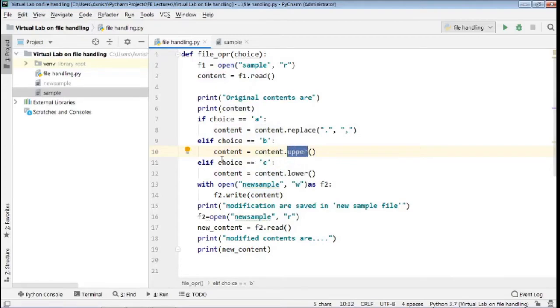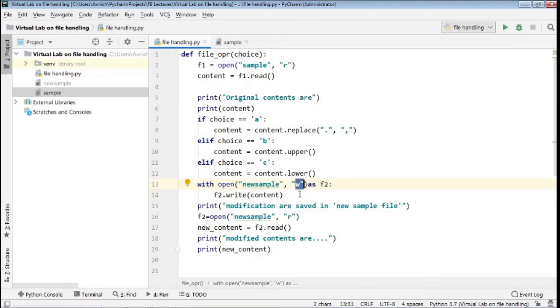Okay, and that output will be again stored in this content variable. Suppose user choice is C. In that case, we have to change all the content into lowercase letters, and that output will be stored again in the content variable. Now here again with the open function, we are going to create a new file, new sample, with the write mode.